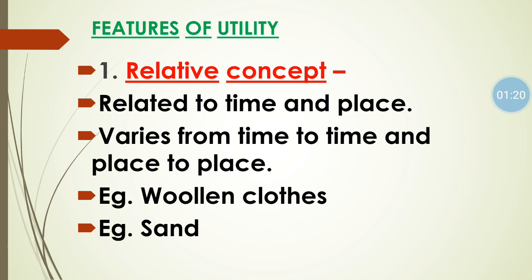It has more utility in winter season compared to rainy and summer season. It means utility is related to time. Next, sand. Sand has more utility in a construction area compared to a normal area. It means utility is related to place.